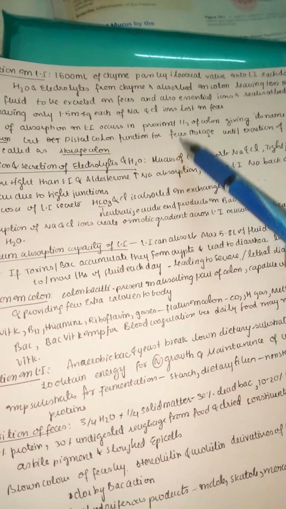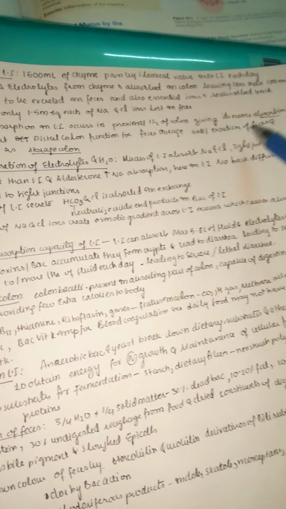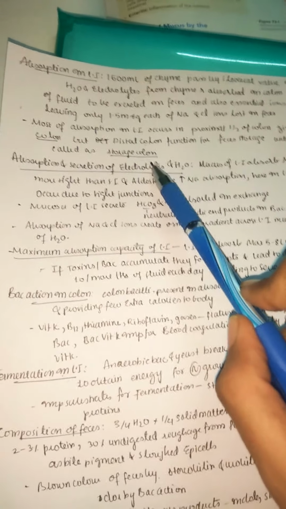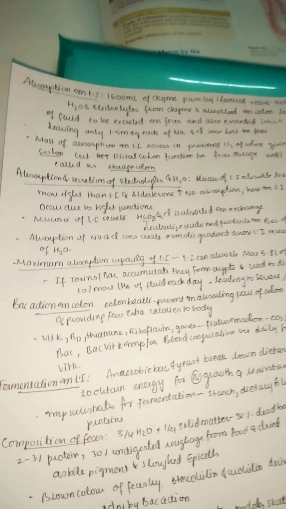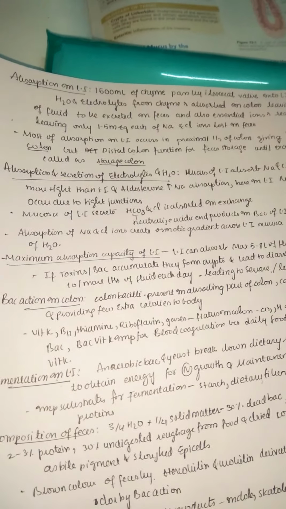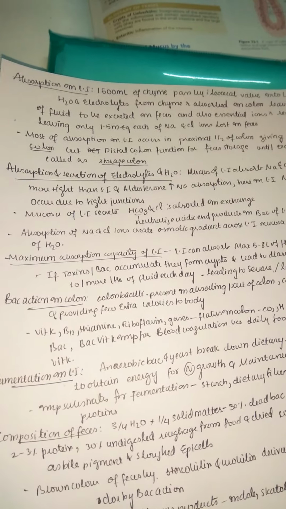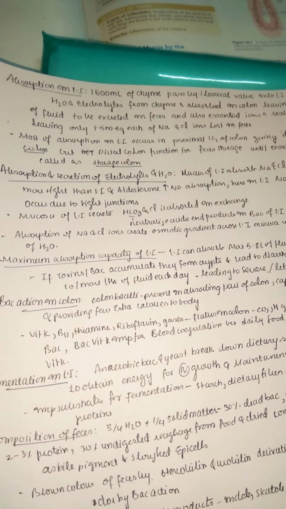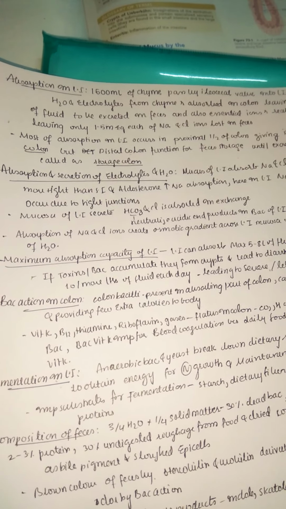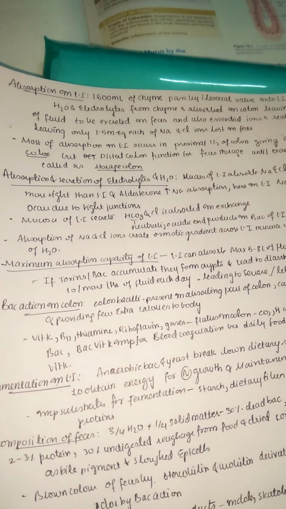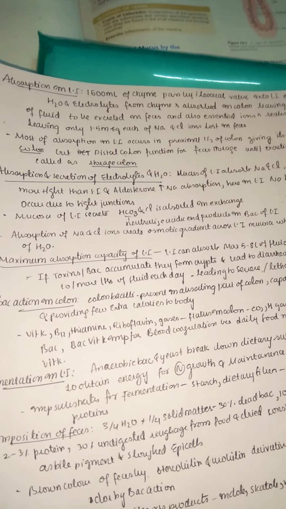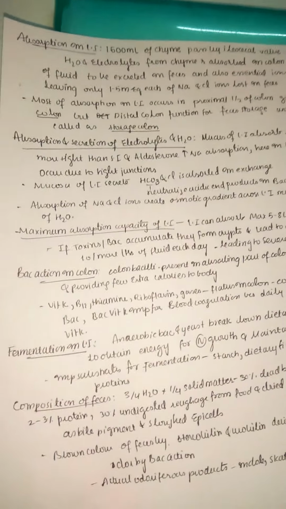But the distal colon functions for storage until the excretion of feces, and that is called the storage colon. So we have the proximal colon and the distal colon, two names. The proximal colon is called the absorbing colon because it is absorbing all the essential ones, and the distal colon is called the storage colon because it is storing the feces until they get defecated out.